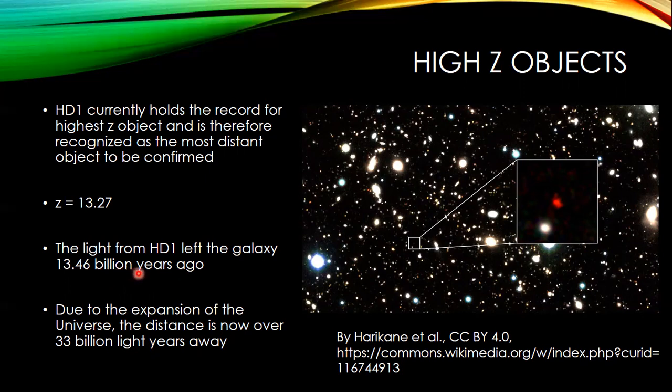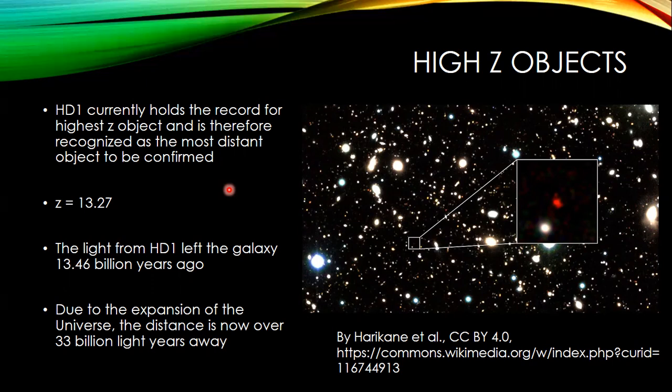So that light has been traveling 13.46 billion years. Now, the universe has expanded since that time. So this galaxy is probably more like 33 billion light years away from us. But this galaxy formed very, very early on, or was seen very, very early on after the universe came into existence. Okay? Very soon after the Big Bang.